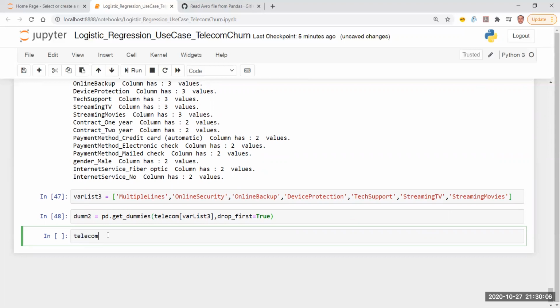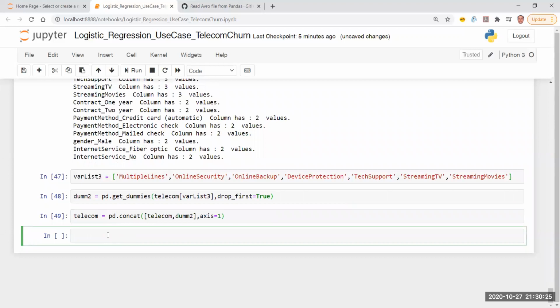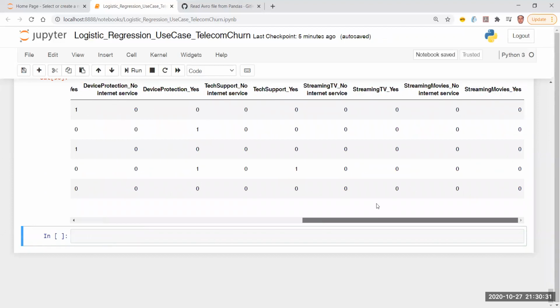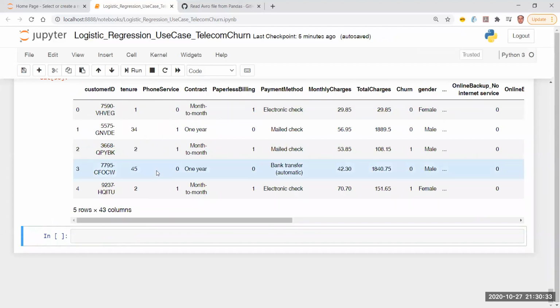So I'm now going to say telecom is equal to pd.concat. The first entry will be telecom, second will be dum2, not dummy2, because I have done a typo. And then the axis is going to be on the columns. So let's now see what has happened to my data. Now I have 43 columns. It has done a very good encoding of my data.